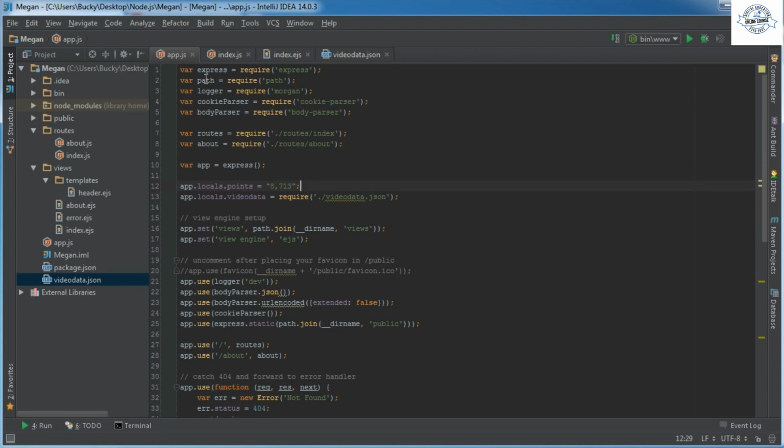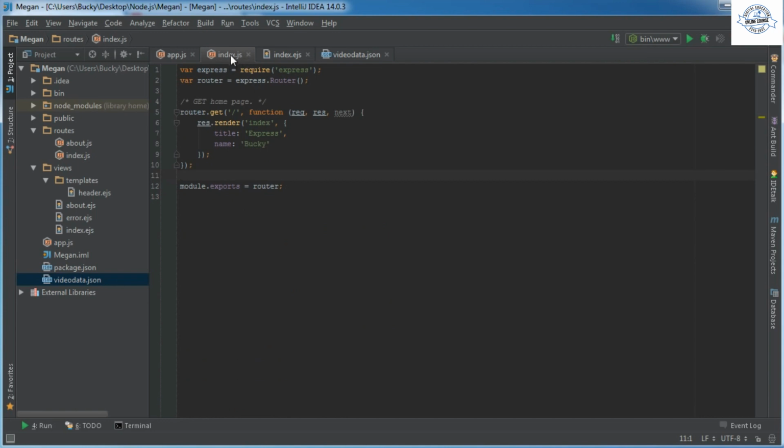See, this app.js file is essentially the manager for your entire application. So what we're doing right here is writing a piece of code that is only specific to one single page, and we're sticking it in the file that is supposed to be responsible for managing your entire application. Well, that doesn't really make sense. Why wouldn't you just stick this in index.js, since this is pretty much the brains behind this web page? Wouldn't it be a little bit better that way? Well, yes, it would. So let's go ahead and do that right now.